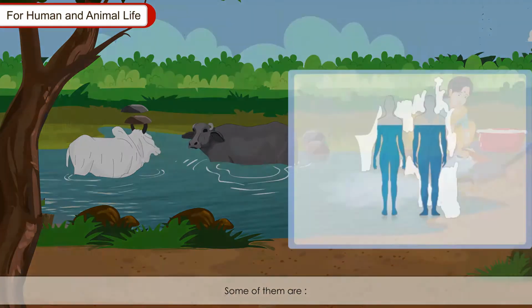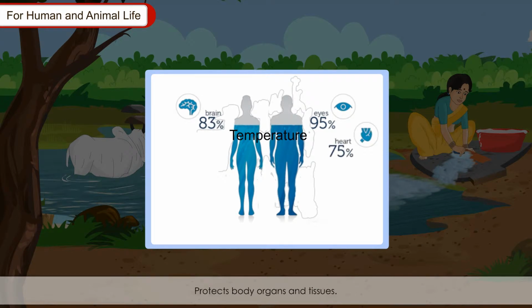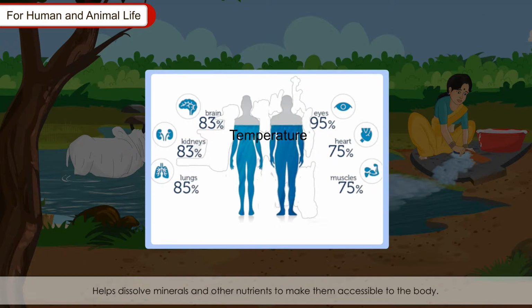Some of them are: regulates body temperature, moistens tissues such as those in the mouth, eyes and nose, lubricates joints, protects body organs and tissues, helps prevent constipation, lessens the burden on the kidneys and liver by flushing out waste products, helps dissolve minerals and other nutrients to make them accessible to the body, carries nutrients and oxygen to the body cells. Digestion of food needs water.